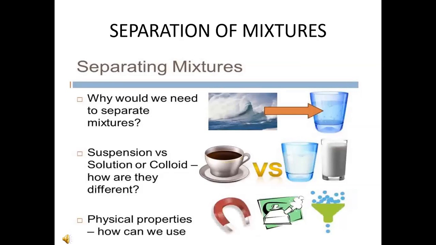Are all mixtures used as they are, or is there any need for separating the components? Materials we use in our day-to-day life are got from different sources and are very often combined with other substances. So mixtures like coffee, tea and ice cream are taken as such. In these cases, there is no need for separation.